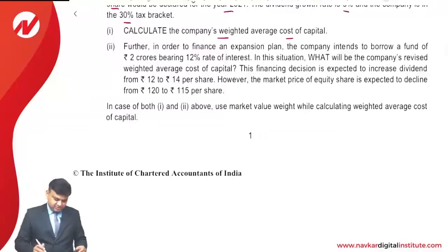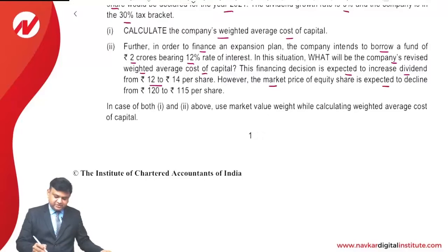Second part of the question. Further, in order to finance the expansion plan, the company needs to borrow a fund of rupees 2 crore bearing 12% rate of interest. In this situation, what will be the revised WACC, weighted average or overall or composite cost of capital? This financing is expected to increase the dividend from 12 to 14.